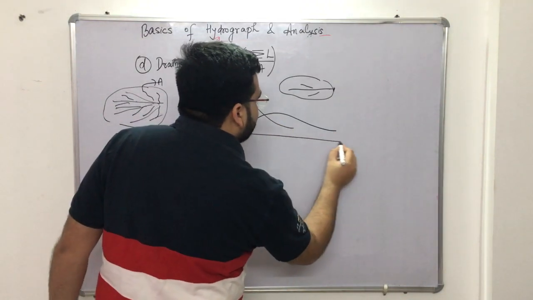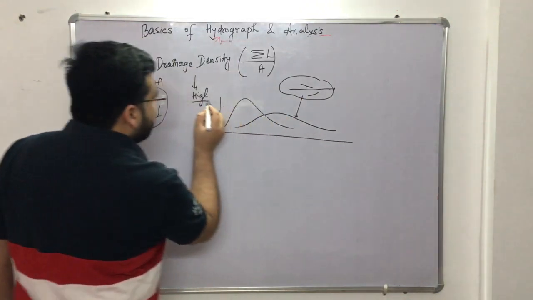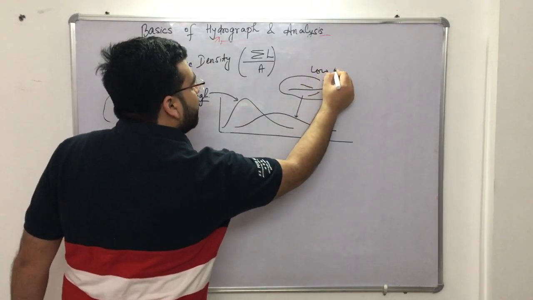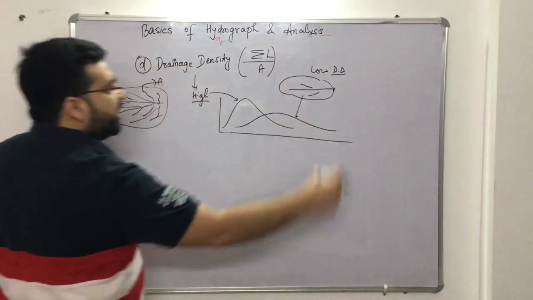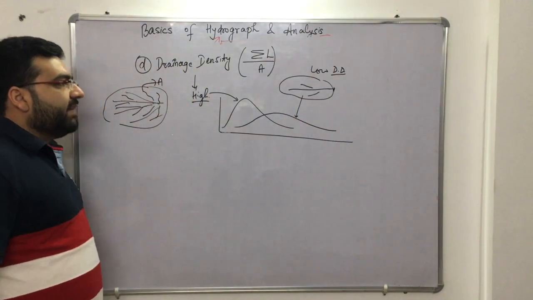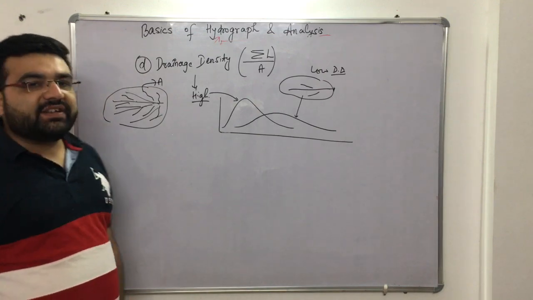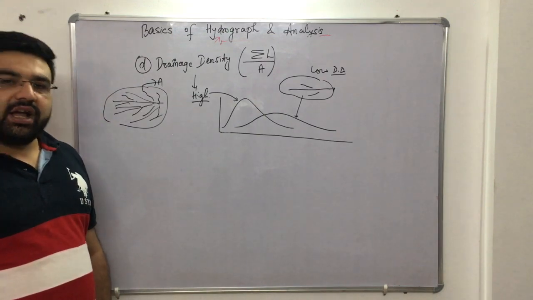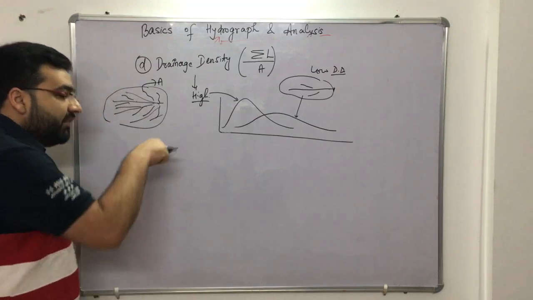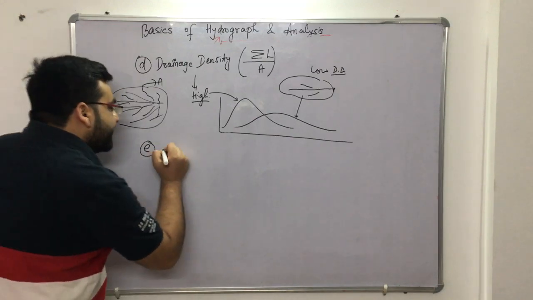So your hydrograph would be like this. So this is for the high drainage density, and this is for the low drainage density. DD means drainage density. Clear? So this is the fourth factor on which the hydrograph depends. Clear? Now the next factor, the fifth factor, which has been asked in examinations, is urbanization.